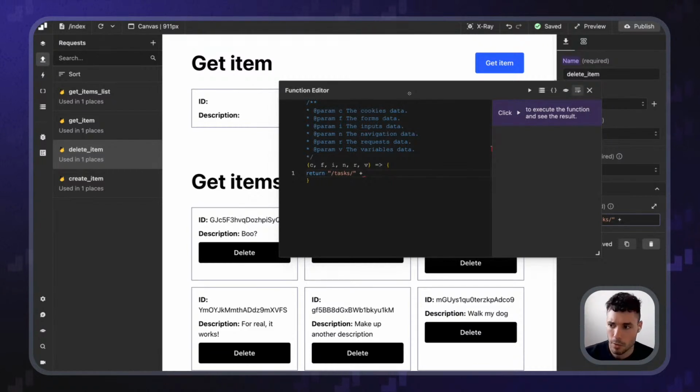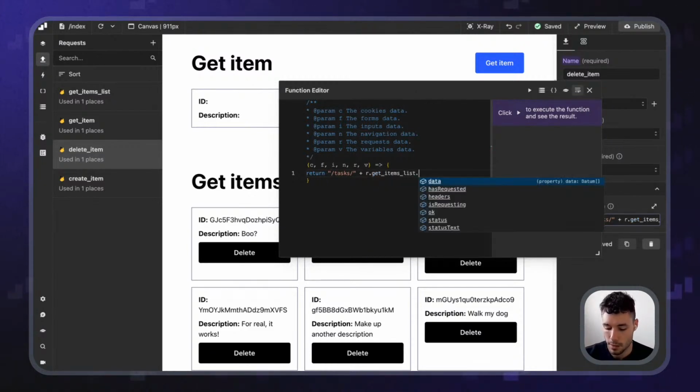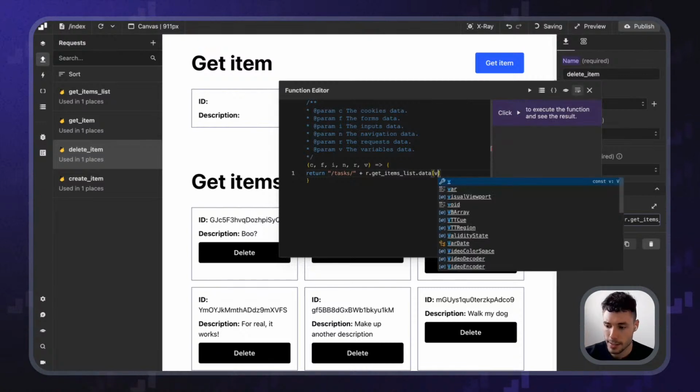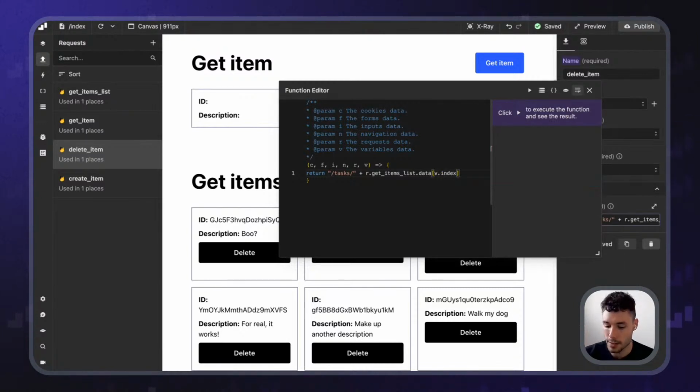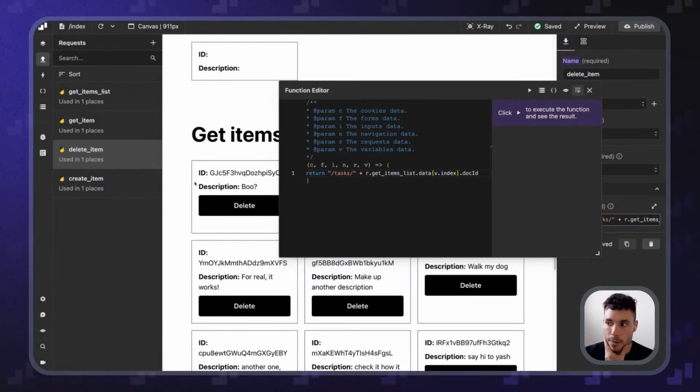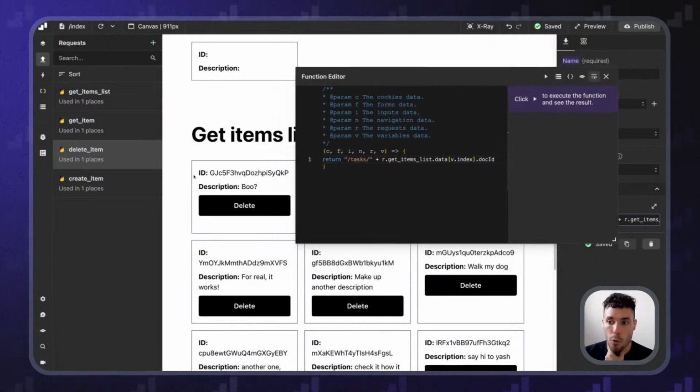We can simply do r.getItems list data, and let's access it using the index. And then in here, we can access the document ID. So we are saying, hey, from the data that we're using to render, access the one from the index that we just clicked.